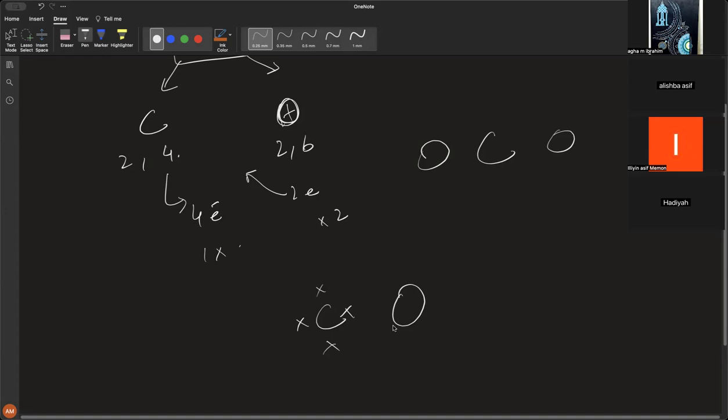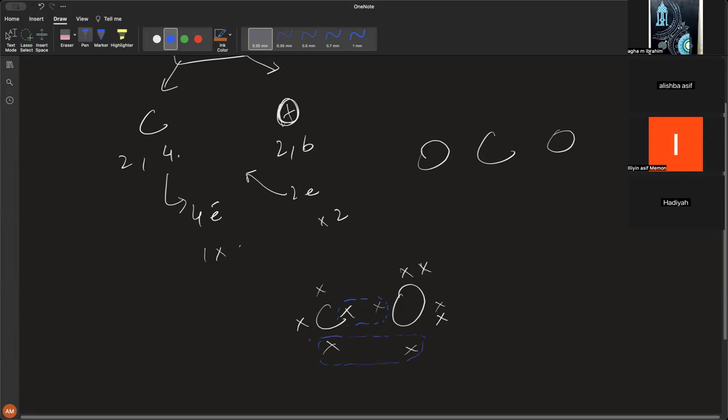Now let's look at oxygen. Each oxygen atom generally has two electrons to share, and it can share both of its electrons with the carbon atom here. Do you understand this point or no?